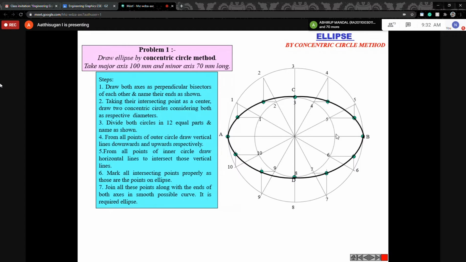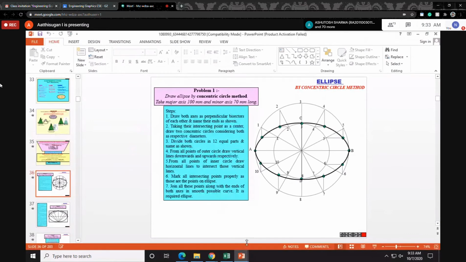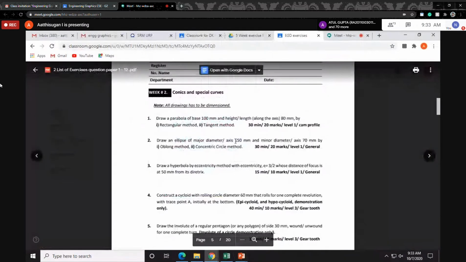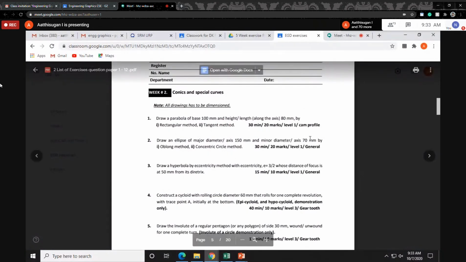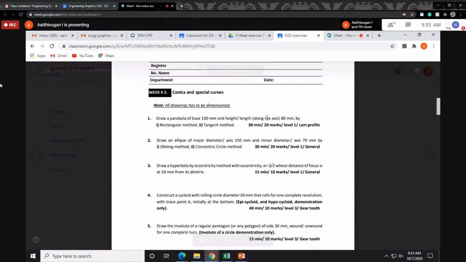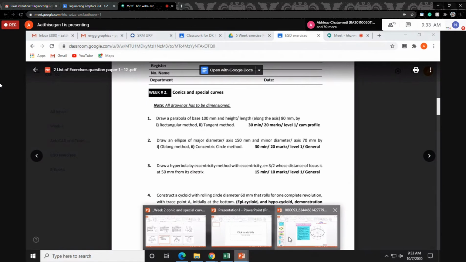So this is our second question. In your second question, second subdivision, you have to follow like this. This is one method. I'll explain one more time. In our question paper, you draw the ellipse with major axis 150 mm and minor axis 70 mm. Instead of 100 they have given 150, but the minor axis is the same. So you draw the 150 mm diameter, then the 70 mm diameter, then follow the same steps. I'll show.